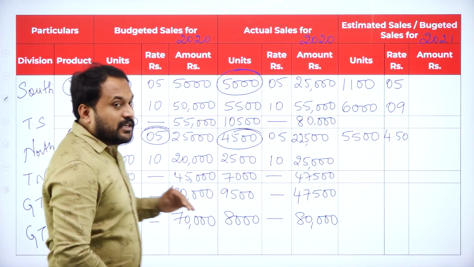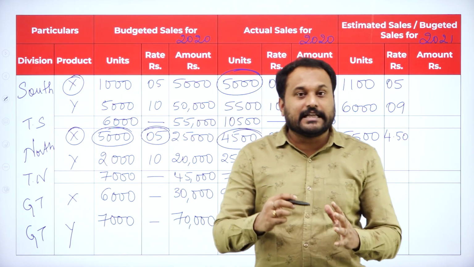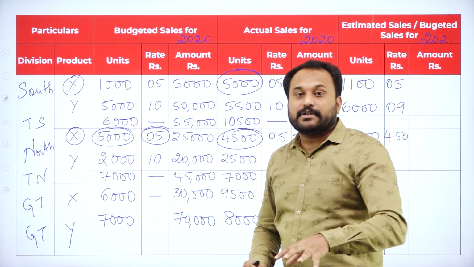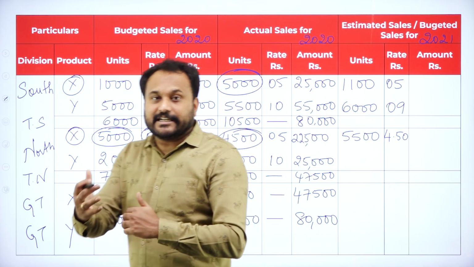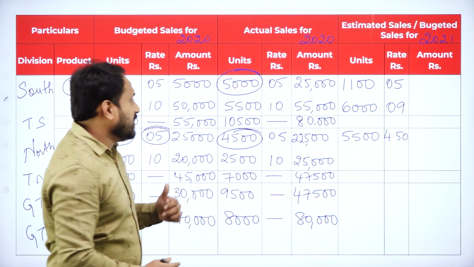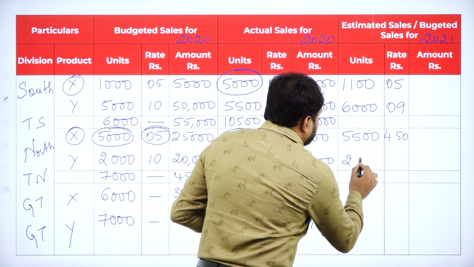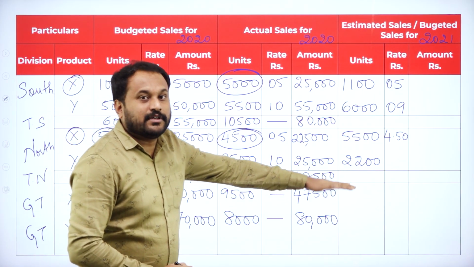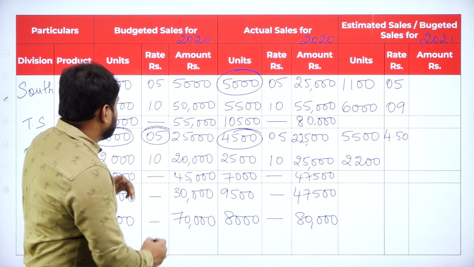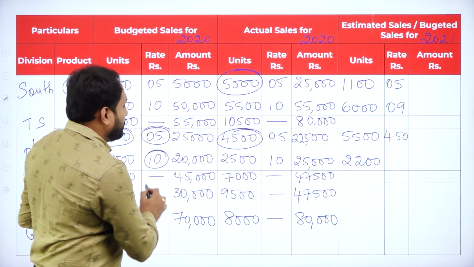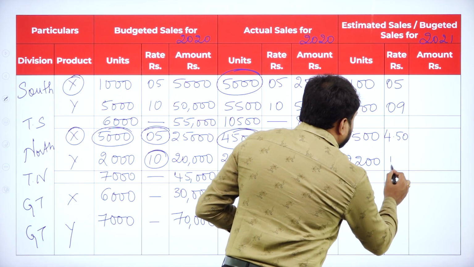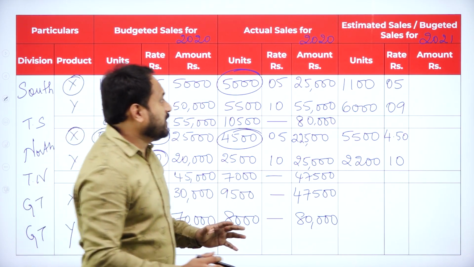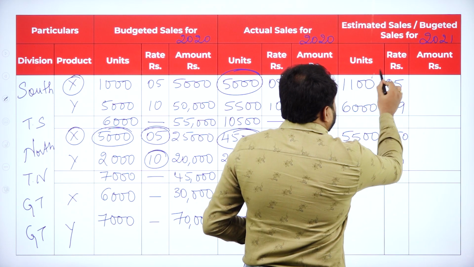Now we have here North, we have Y, and they say that it will be increased by 10%. Now 2000 into 10% is 200. So it has increased. So 2200 is the new units. 2200. And what is the price of your Y? It is 10 rupees. We'll take the same thing, that is 10 rupees here. Now what are you supposed to do? It's very simple. Now you need to multiply these two.